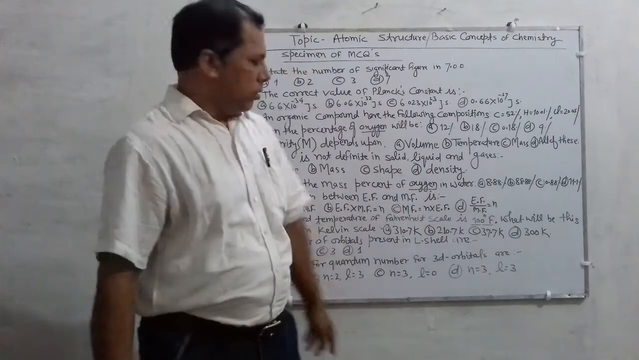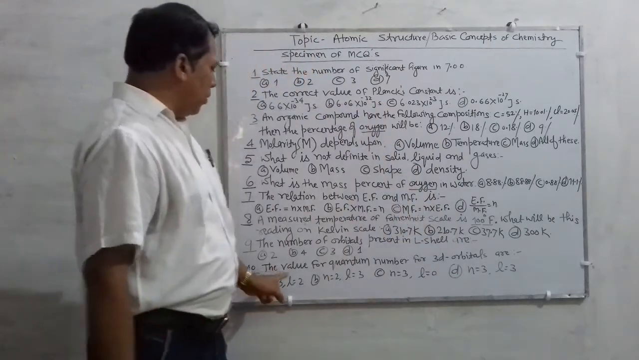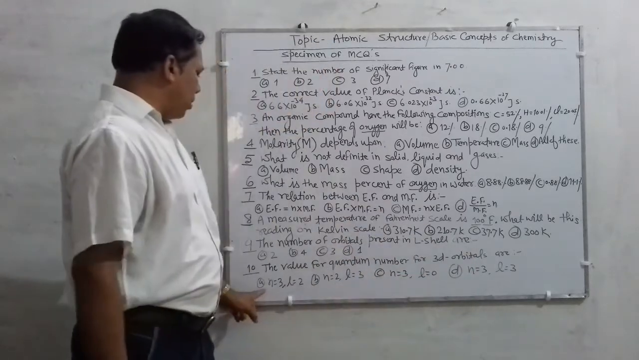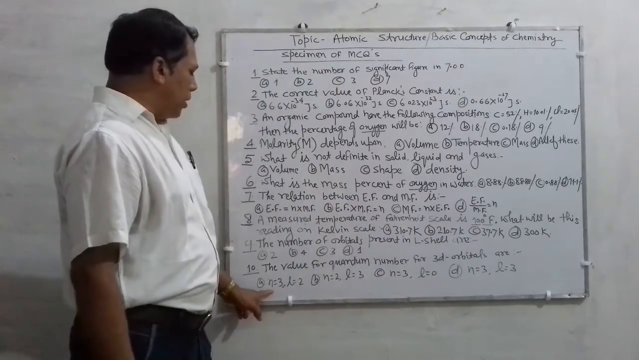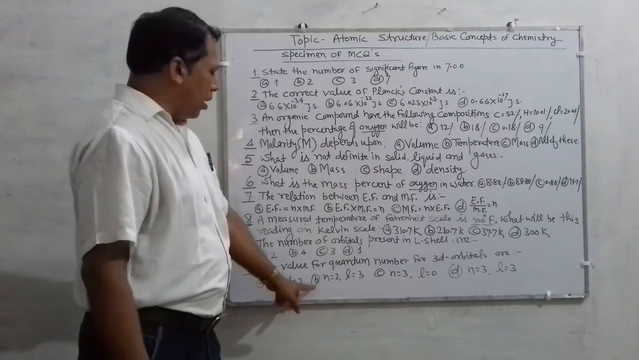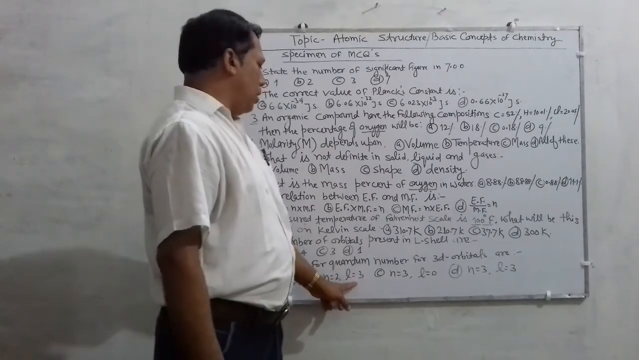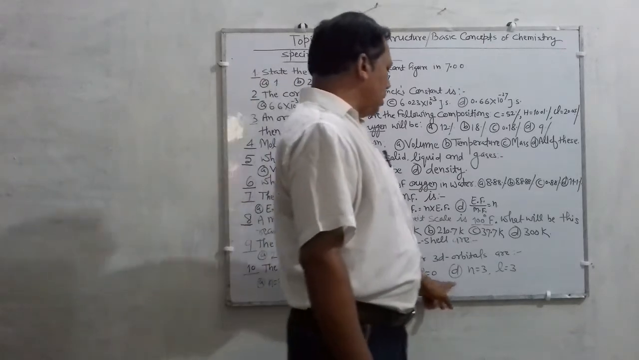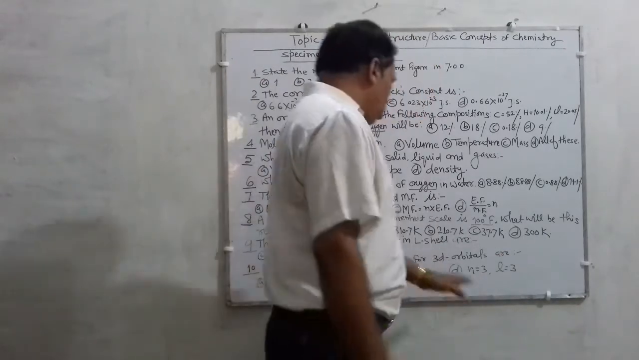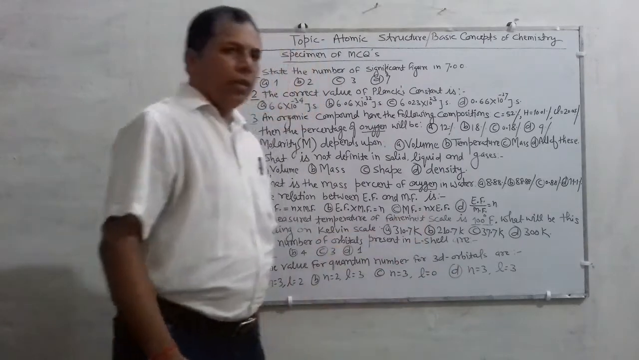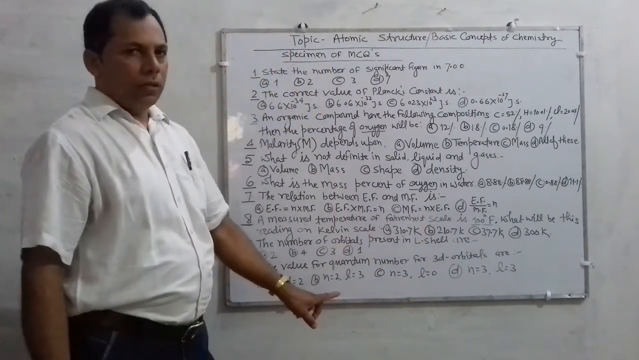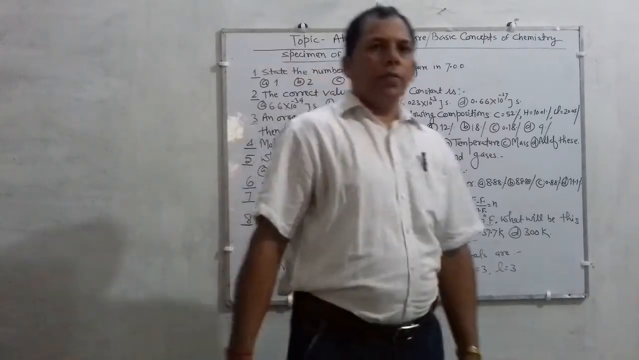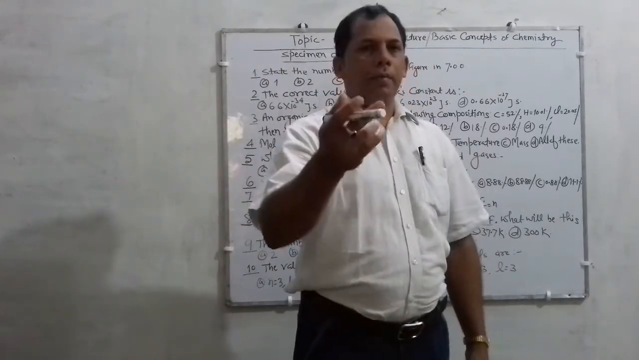So, the value of quantum numbers for 3D orbital are, first option is n will be 3, l will be 2. Second option is n is 2, l is 3. Third option is n is 3, l is 0. Fourth option is n is 3 and l is 3. So, among these which is correct, you have to find out. Okay? And children, next question is question number 11.